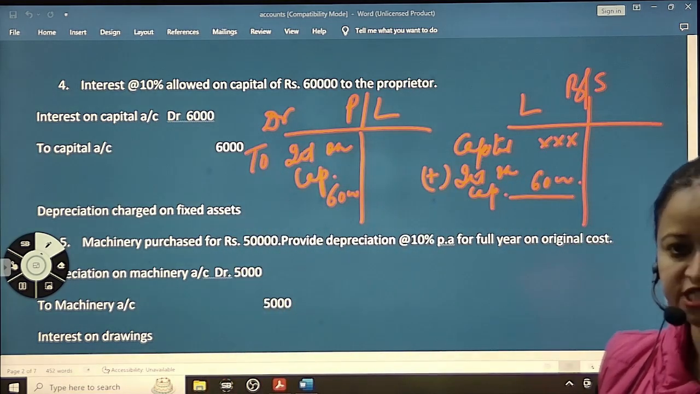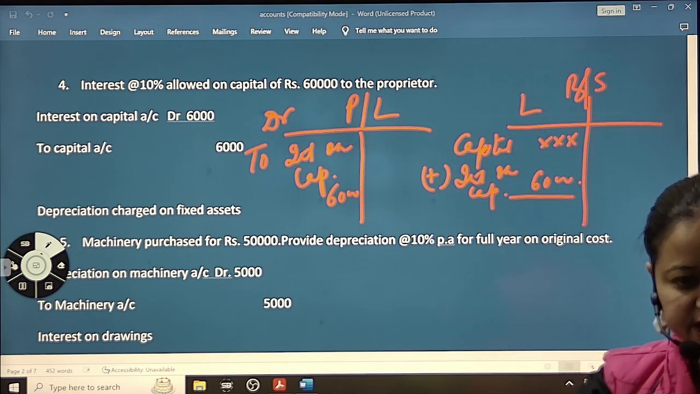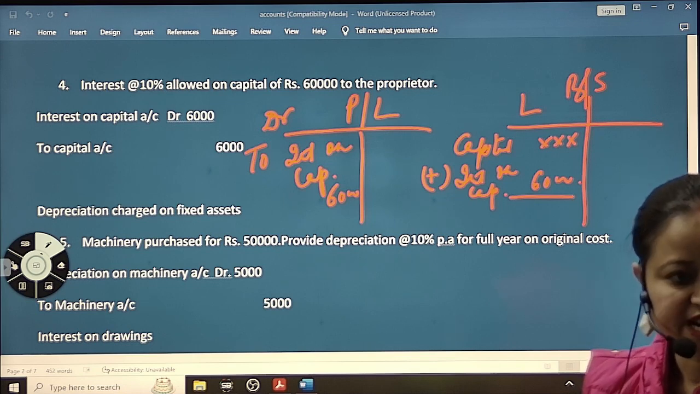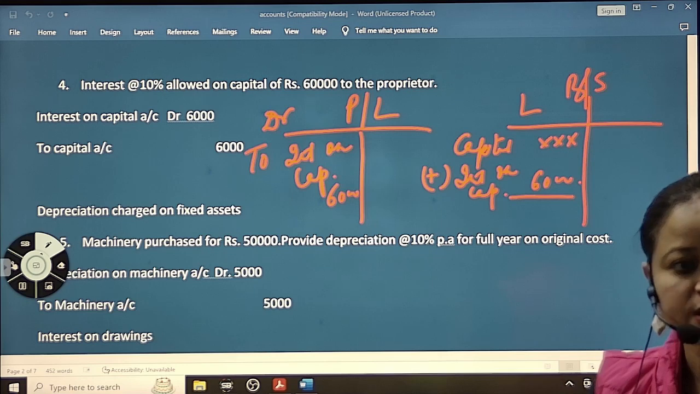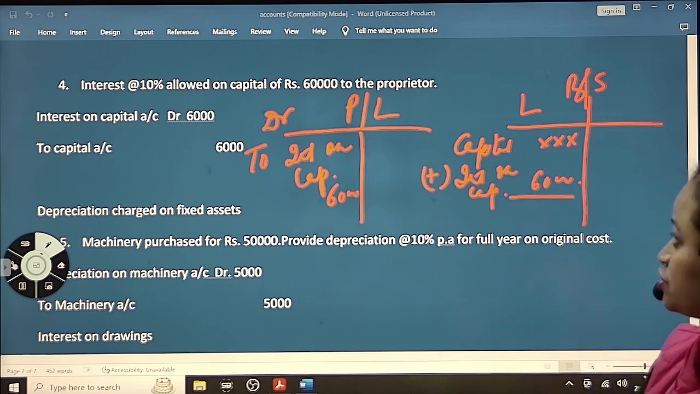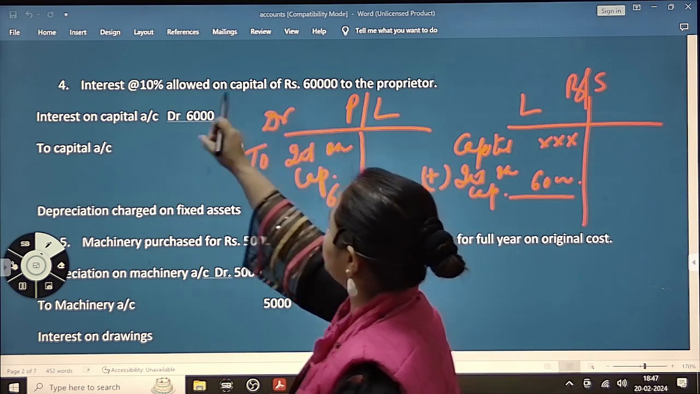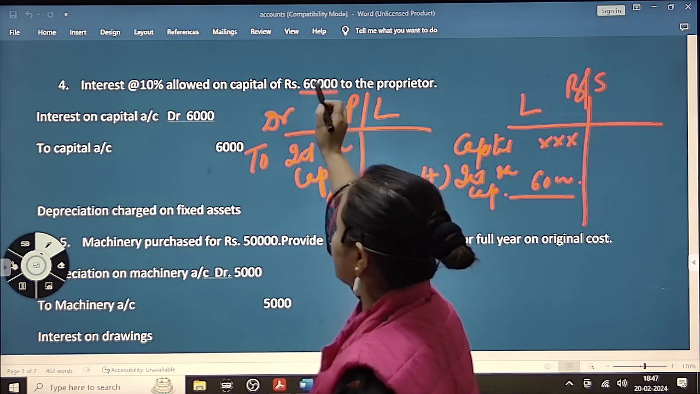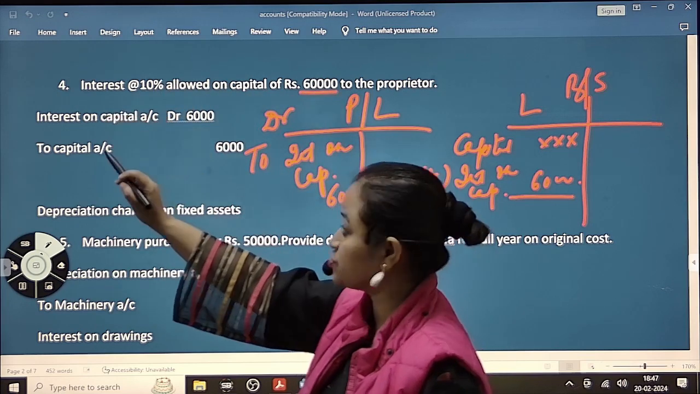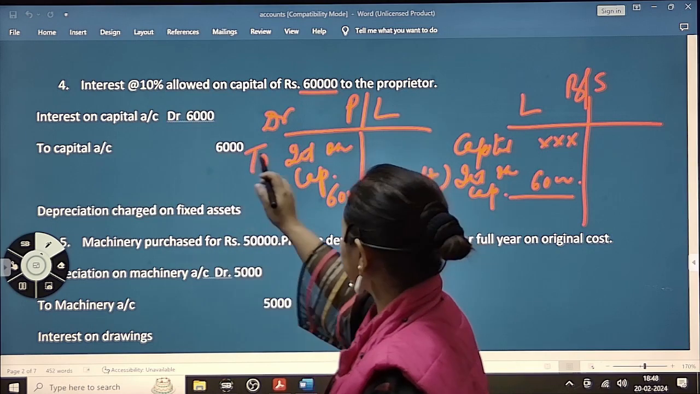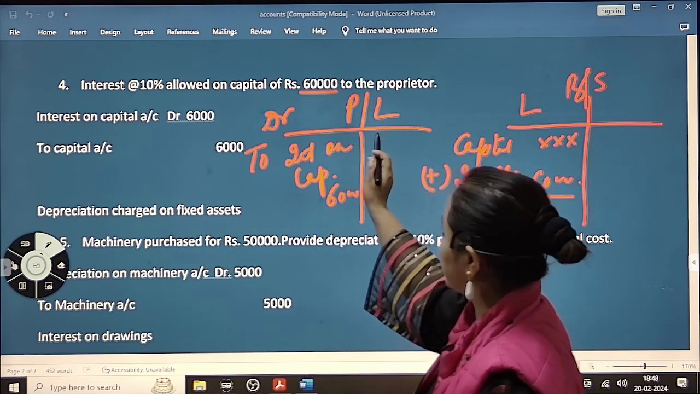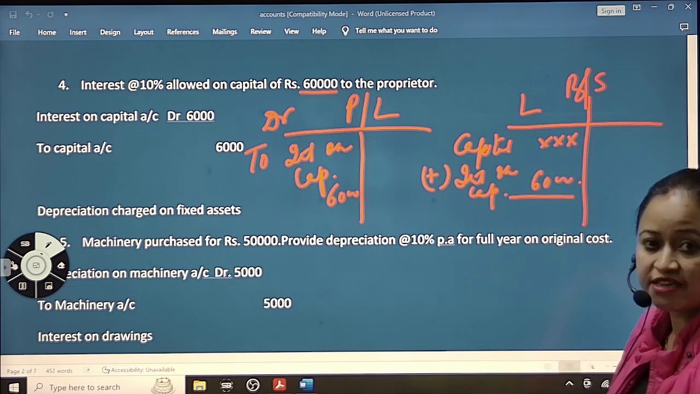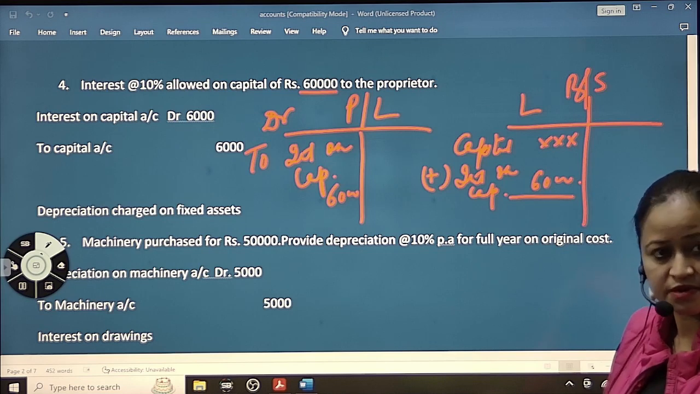So when trial balance is given, after the trial balance there will be some adjustments given. When you do the final accounts, you'll understand. So adjustment has dual effect. When we calculate this interest, 60,000 into 10 by 100, it comes to 6,000. 60,000 is the capital. So 6,000 is the interest on capital. That 6,000 we will write down on the PL account debit side and we will add interest on capital with capital. Understood?